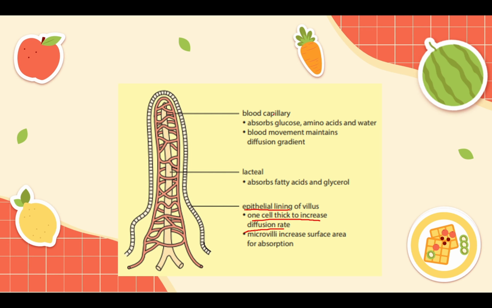Talking about the blood capillary, this red thing, it absorbs glucose, amino acid, and water that is coming from the digested food. Blood movement maintains the diffusion gradient. This is important. You need to memorize the diffusion thing in your digestive system a lot because there are a lot of questions about it. Talking about the lacteal, which is this tiny tube inside there that is covered with capillaries, it absorbs fatty acid and glycerol.